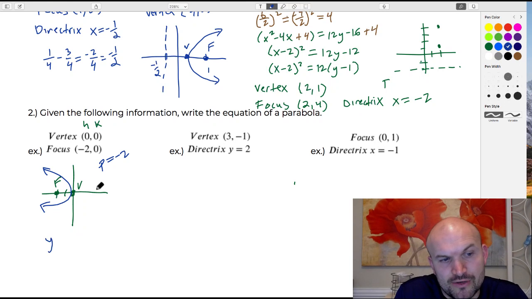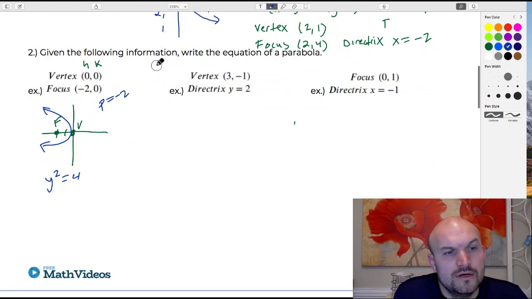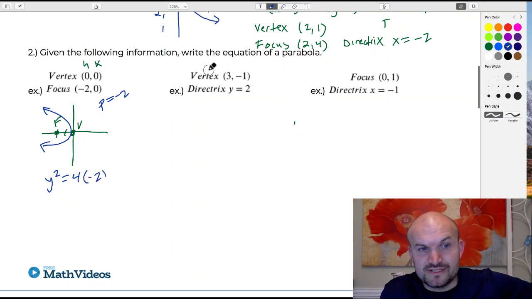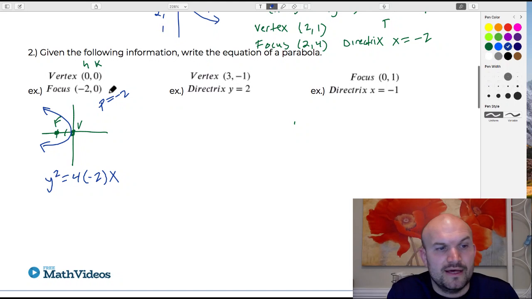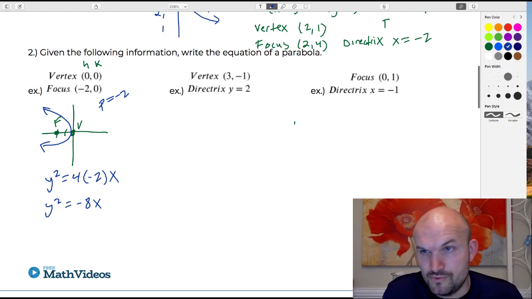So I'll just write my equation as y squared equals 4 times p, which is -2, since it's going to the left, times x. And then I can simplify that one more time to -8x. All right, let's go ahead and do another one.